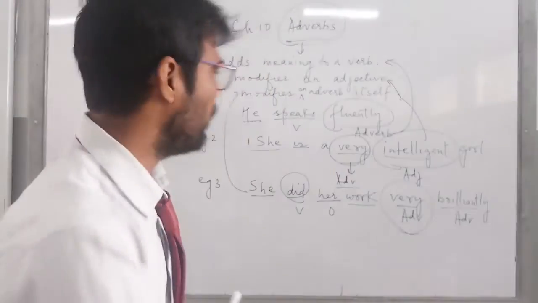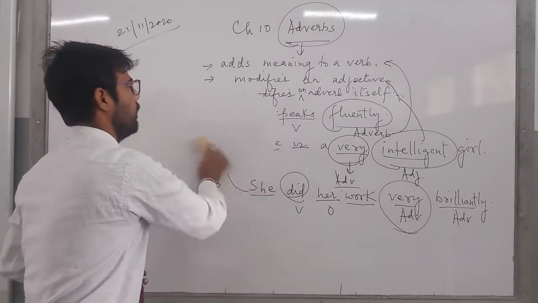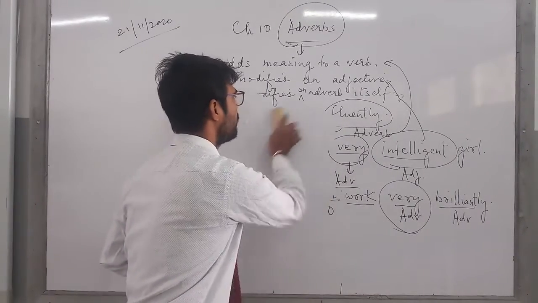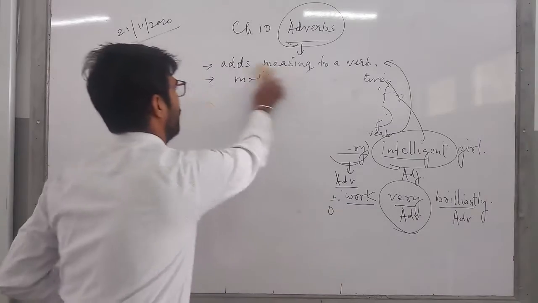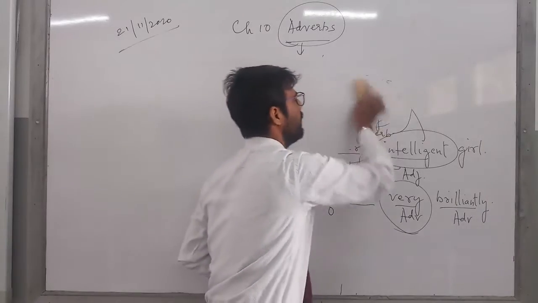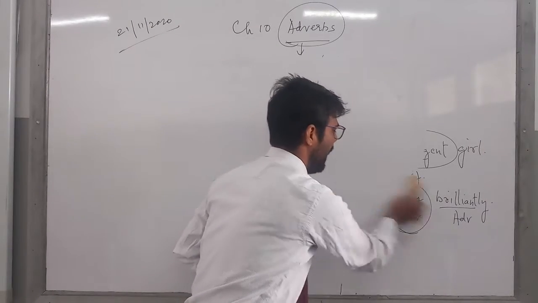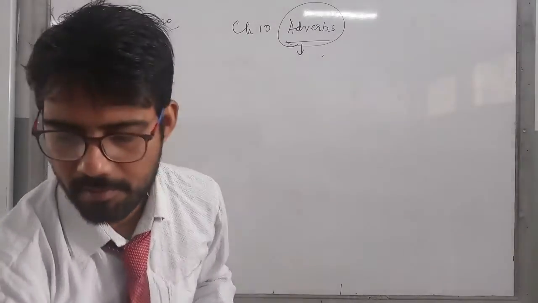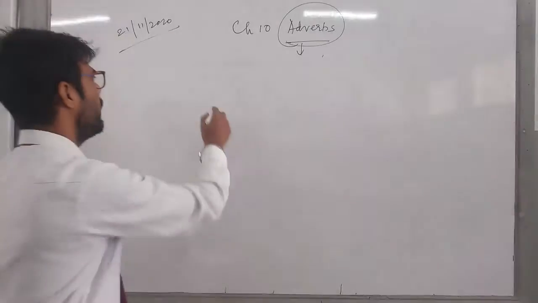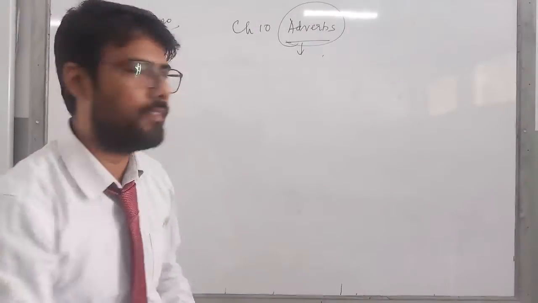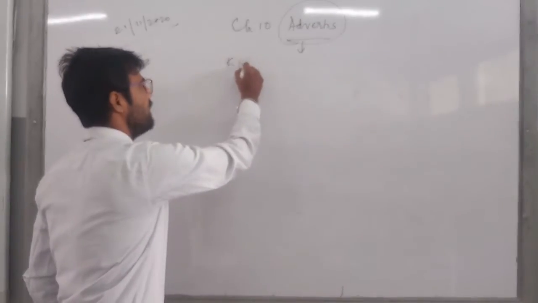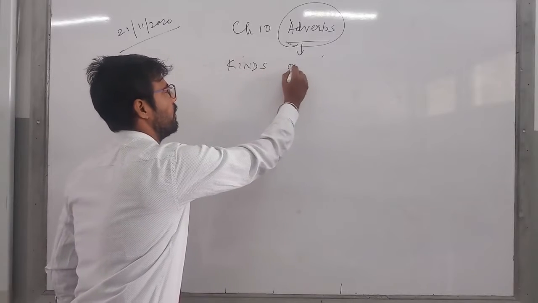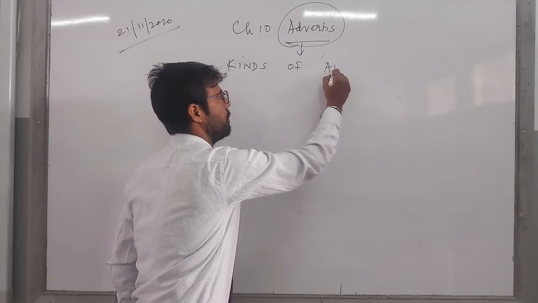Now further moving on with the next part, that is the different types of adverbs, which is again very important. So when I talk about the different kinds of adverbs, what kinds of adverbs?